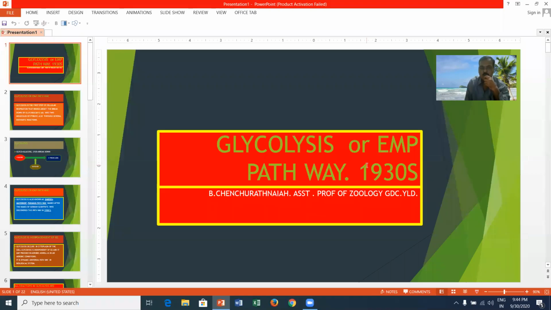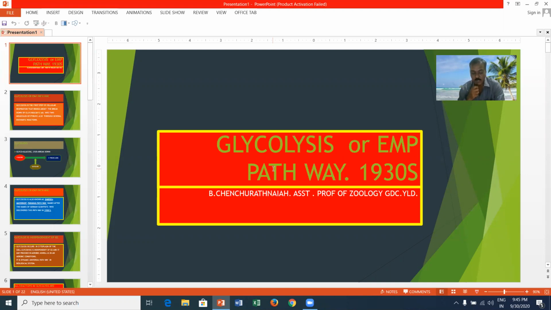Here, in this lesson, we will discuss glycolysis. Glycolysis is also known as the EMP pathway or Embden-Meyerhof-Parnas pathway. They discovered this pathway in the 1930s. That's why this is called glycolysis or the EMP pathway or anaerobic respiration. Glycolysis is the first step of cellular respiration and brings about the breakdown of glucose into two molecules of pyruvic acid through several enzymatic reactions.